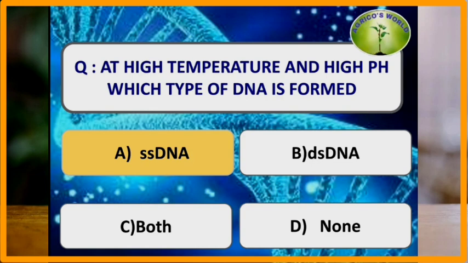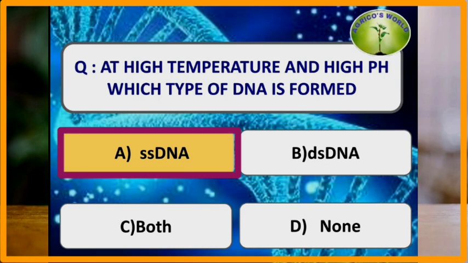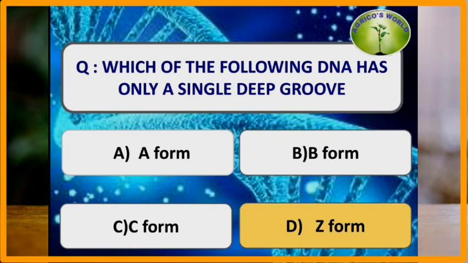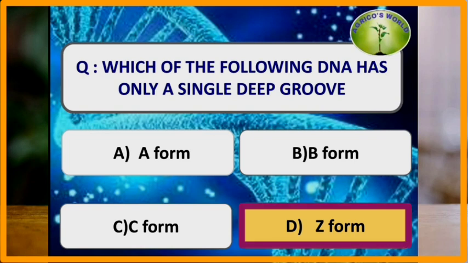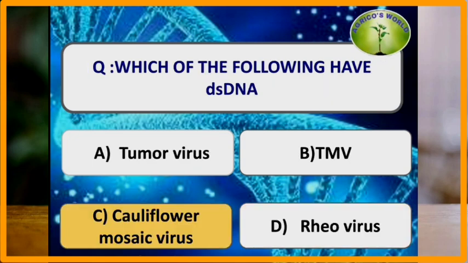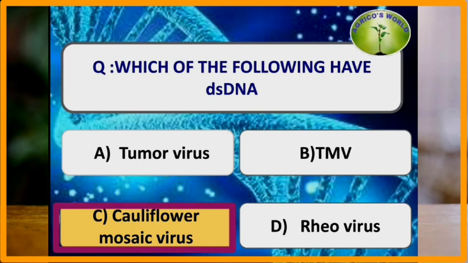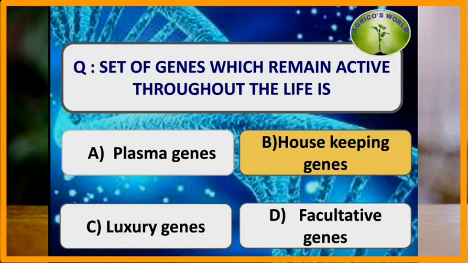At high temperatures and high pH, which type of DNA is formed? At high temperatures and high pH, single-stranded DNA is formed. Which of the following DNA has only a single deep groove? Z form of DNA has only a single deep groove. Moving on to the next question. Which of the following have the double-stranded DNA? When coming to the genetic material of the virus, it is mostly single-stranded RNA, but double-stranded DNA is present in cauliflower mosaic virus.